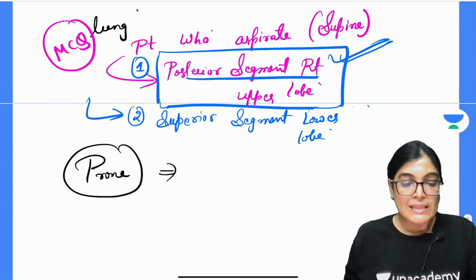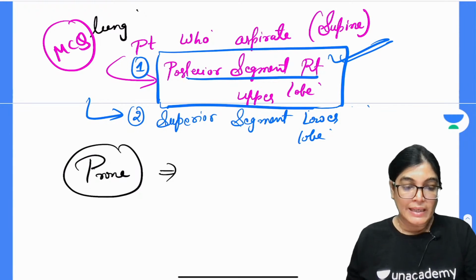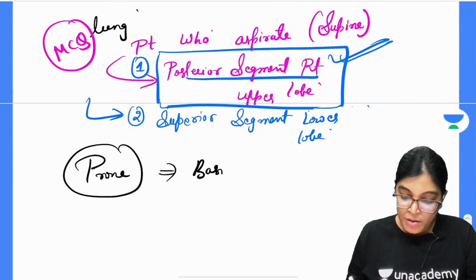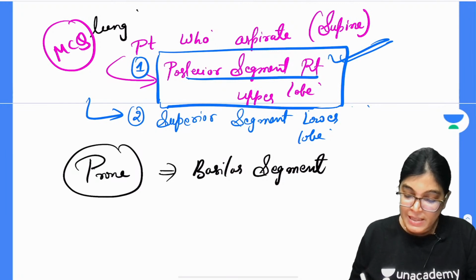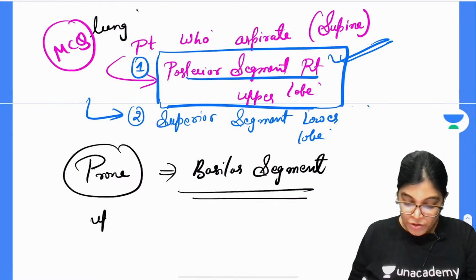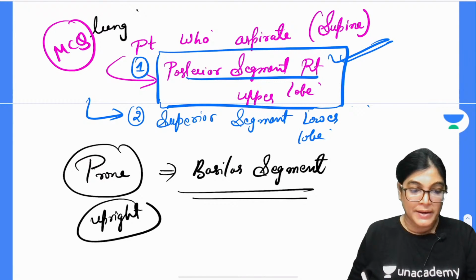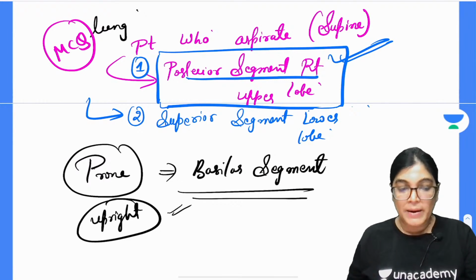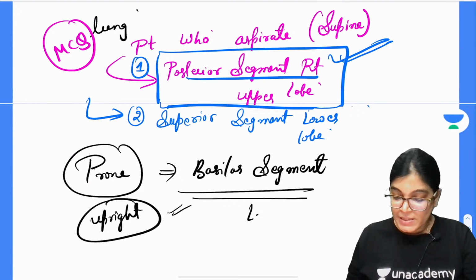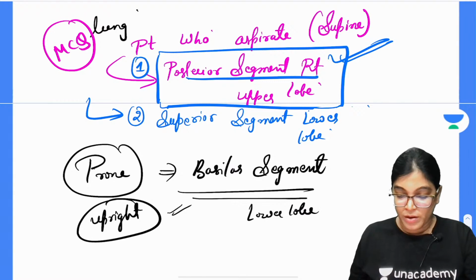When the patient is in slight upright position, it will lead to involvement of basilar segments. Few of the students have given the answer basilar segment. They are also correct, but the position should be upright. When the patient is in upright position, the basilar segment of the lower lobe is involved.